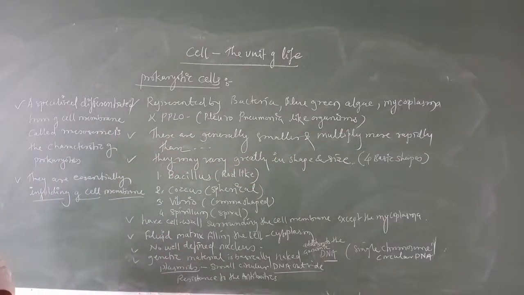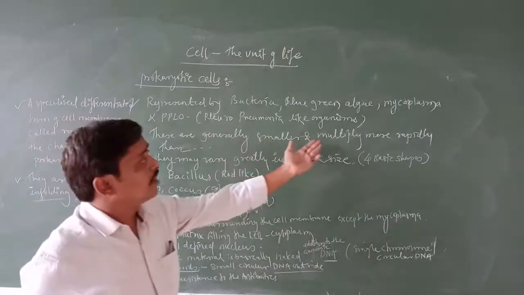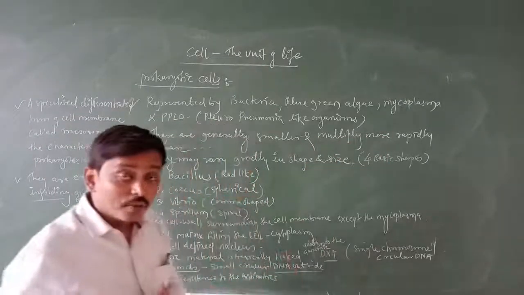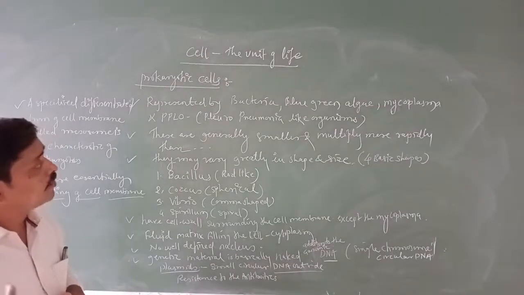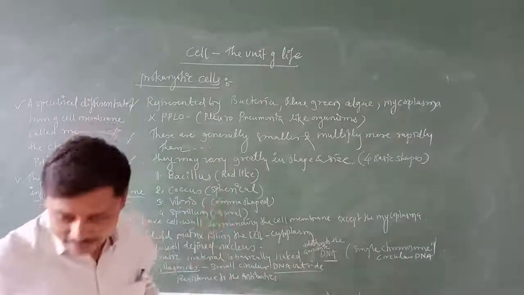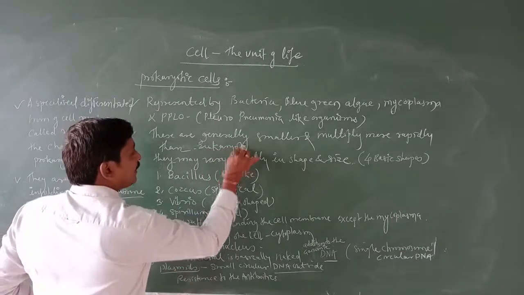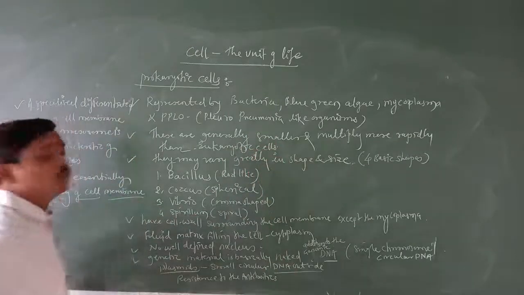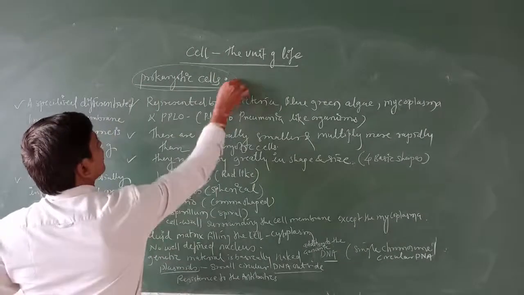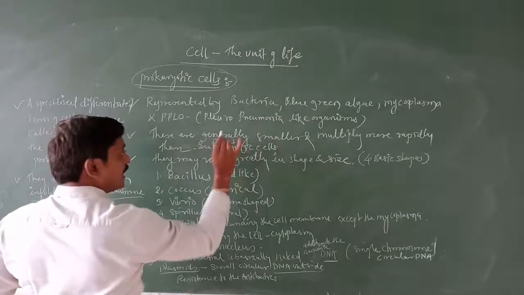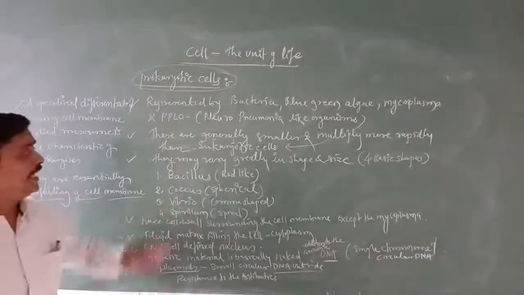Now next, the prokaryotic cells are generally smaller than eukaryotic cells and they multiply more rapidly as compared to eukaryotic cells.